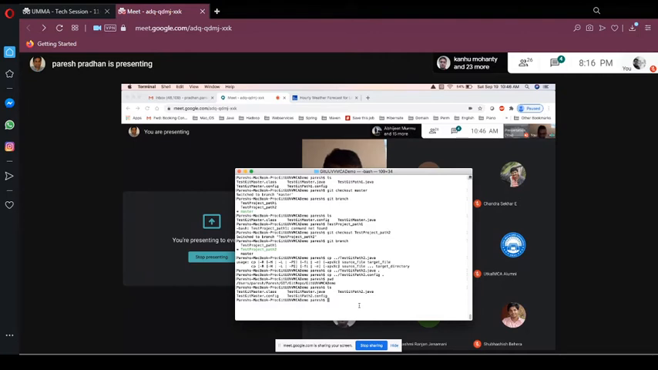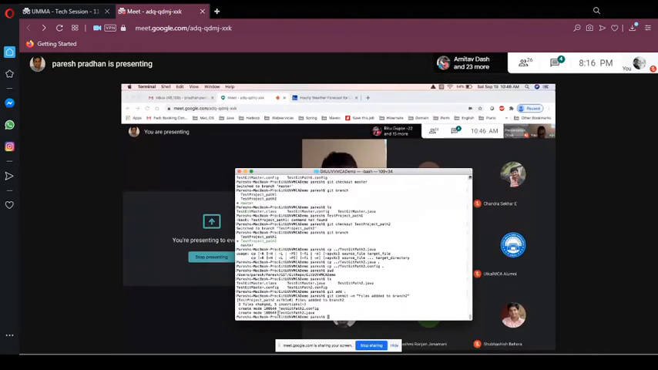Let's add these files here as well. So git add . and then git commit, files added to branch 2. Now I have these two files also added to branch 2. Let me do a clear.